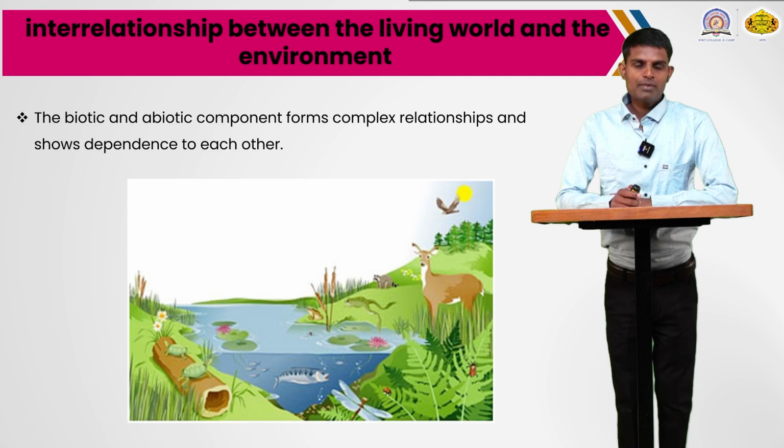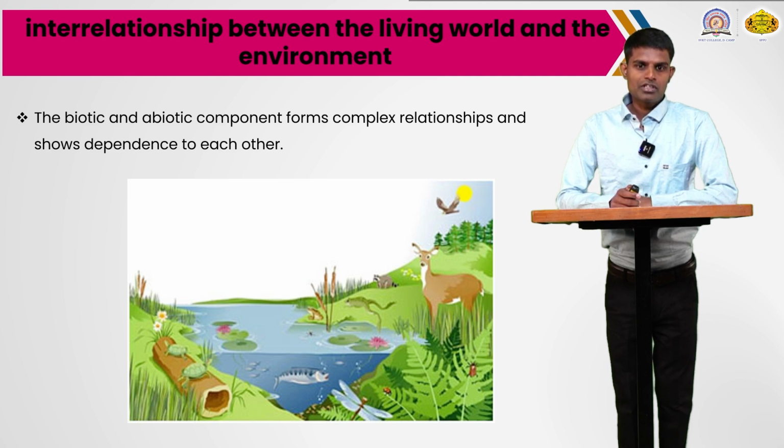There are various biotic components present in the pond ecosystem, such as zooplanktons, fishes, some mammals, some amphibians, and, importantly, the producers or plants.